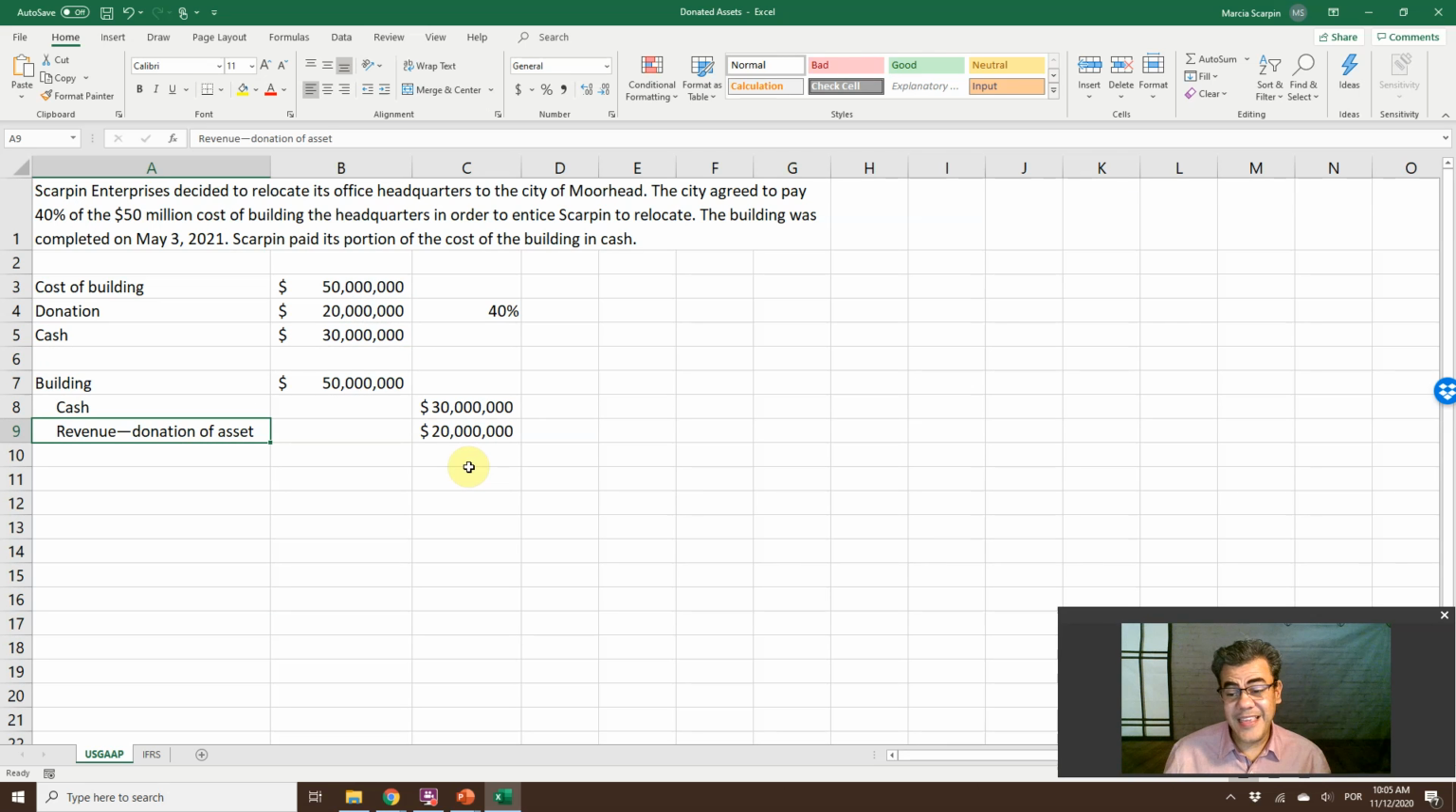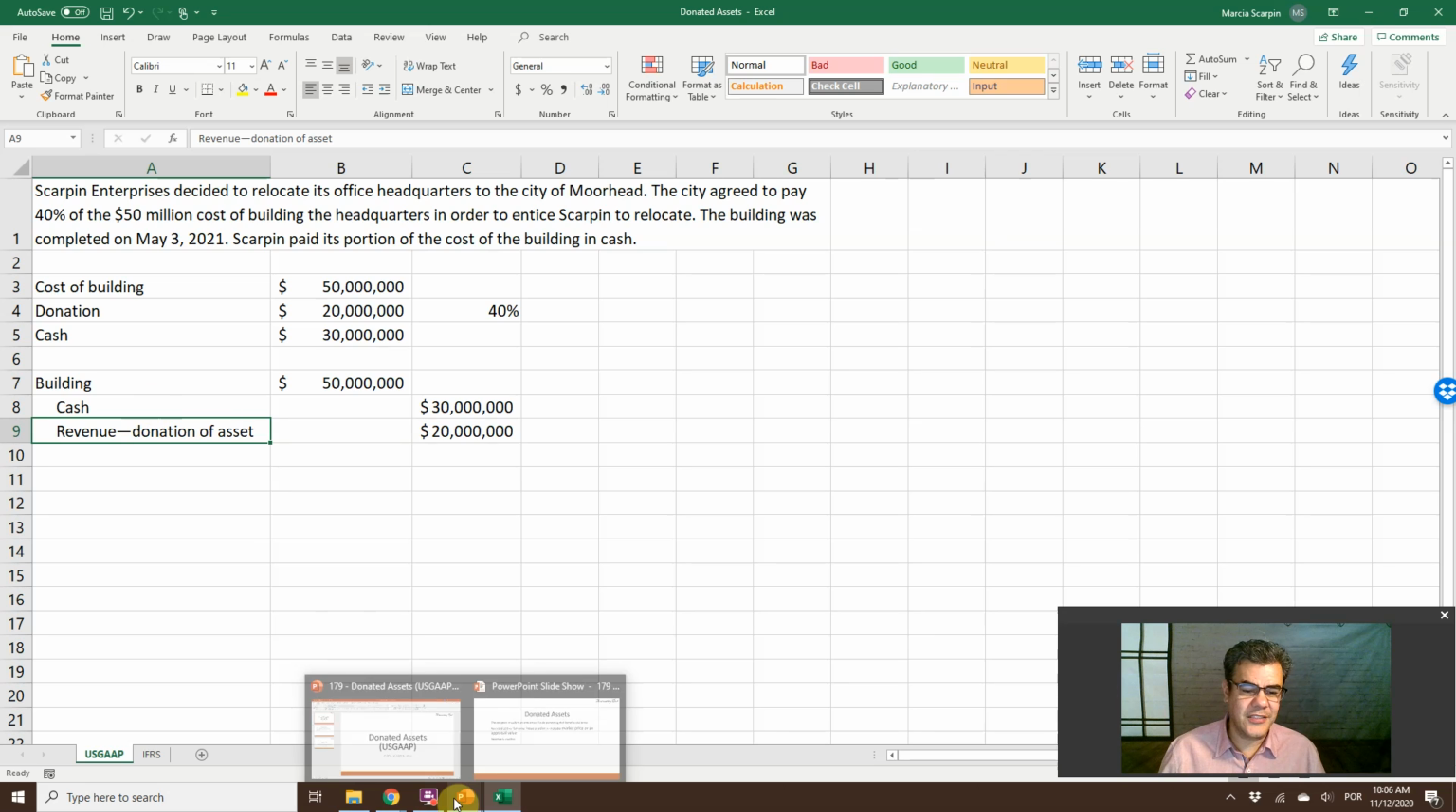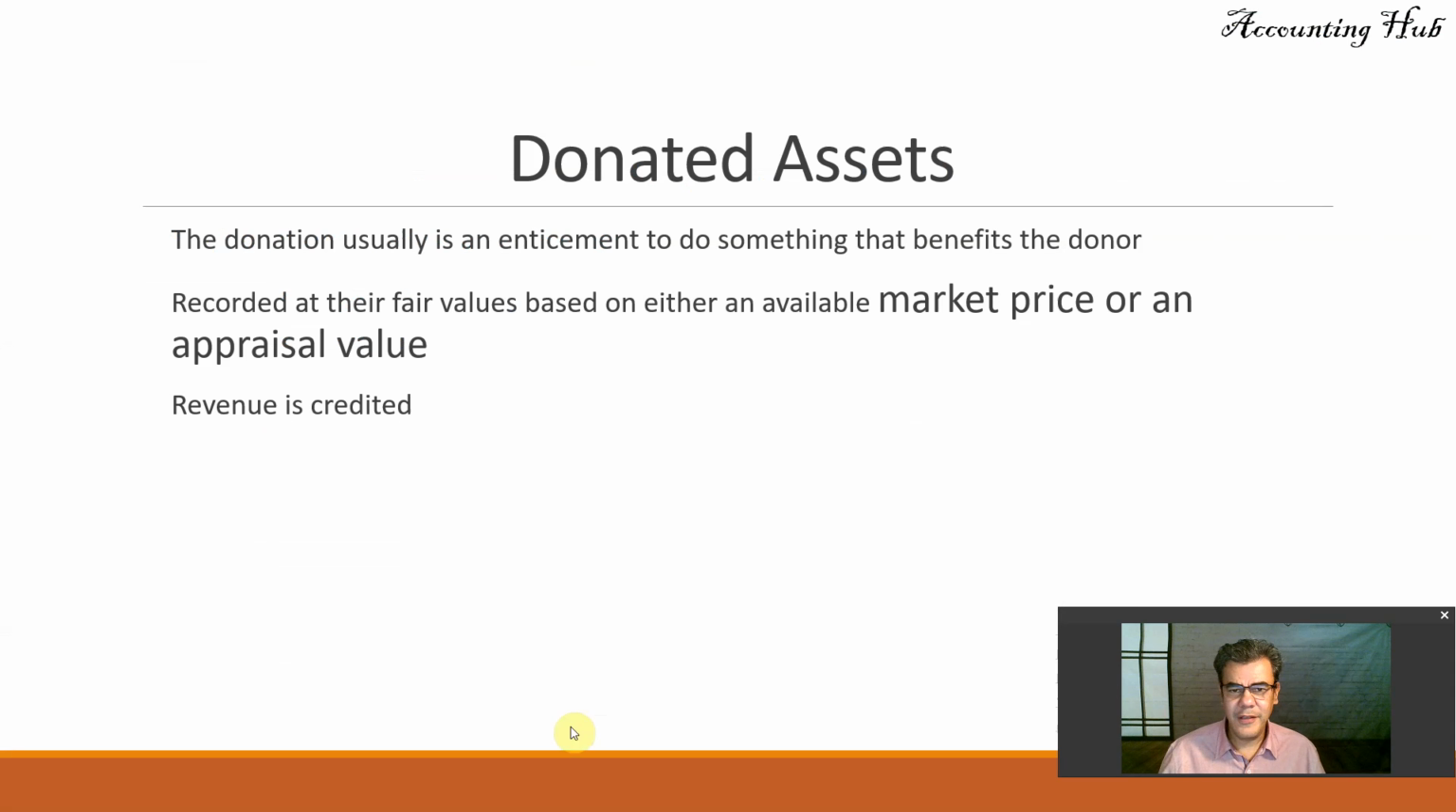And this revenue is 100% in the current year. So we don't split this revenue even if the building will give us future economic benefits for a lot of time. And that is the basic difference between US GAAP and IFRS. Okay, guys, so quite easy this one. So no problems on that.